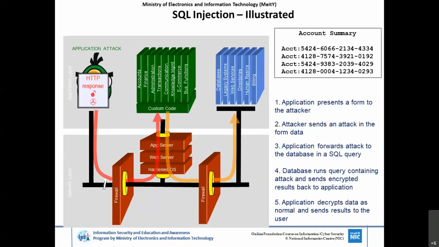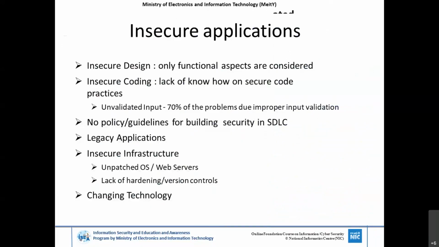If you want to stop these types of attacks, you should have application level firewalls, or you have to code the application securely. And then here is insecure applications, insecure design. I think everyone knows the SDLC process, in which you go through designing, coding, testing, and reviewing the application.